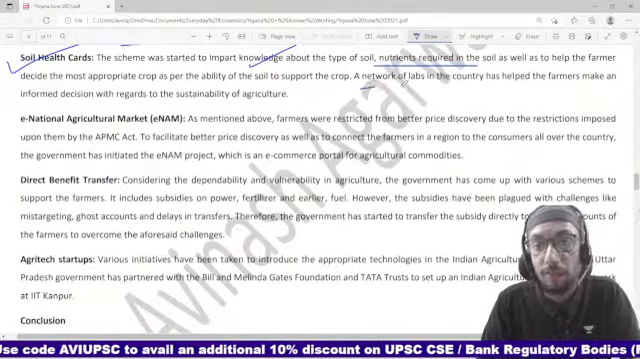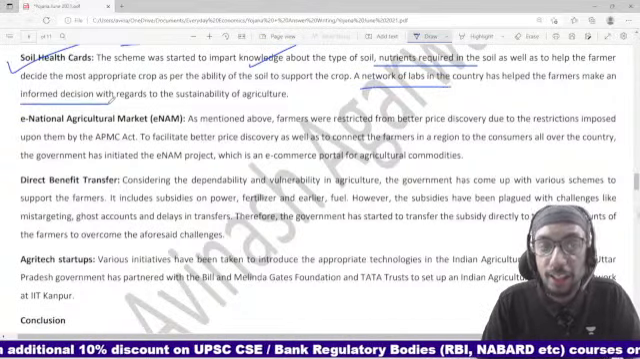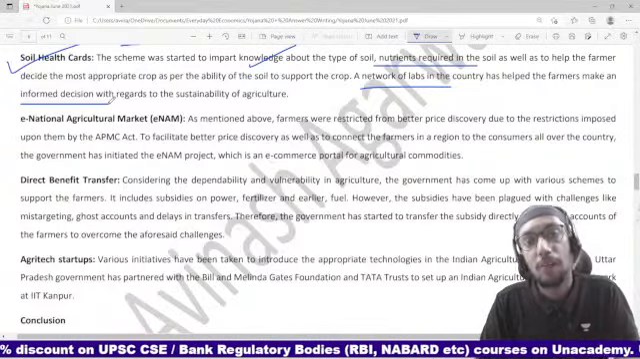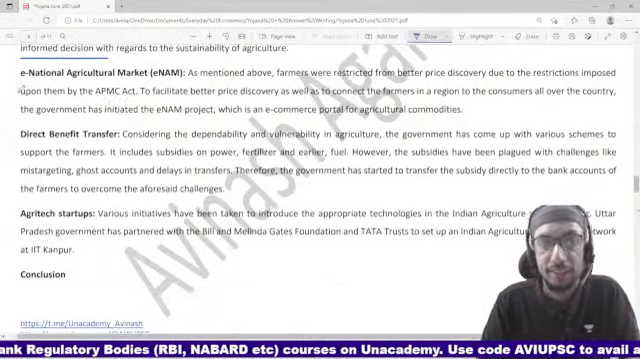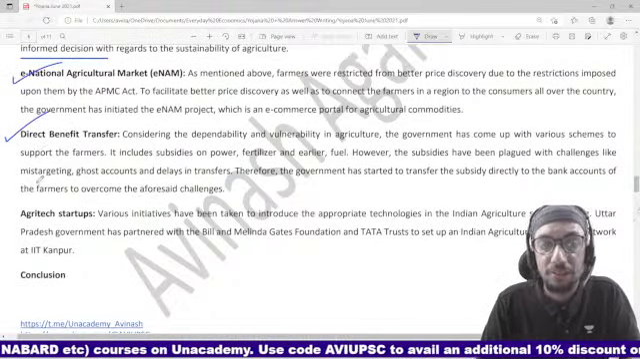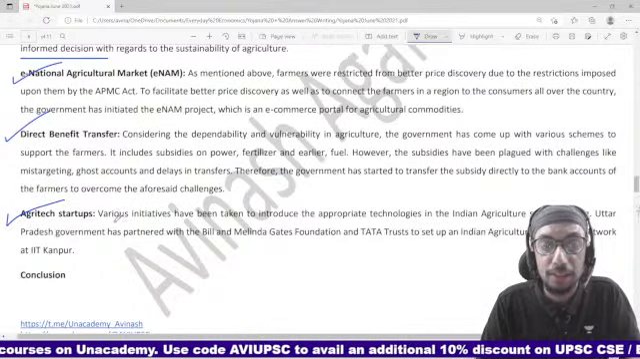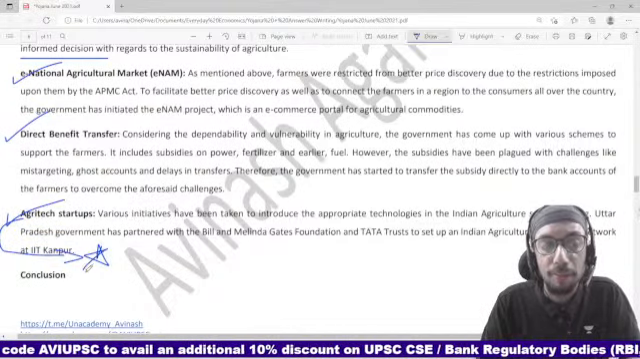So there is a network of labs in the country, right? And they are involved in taking informed decisions so far as agriculture in India is concerned, so far as soil health in India is concerned. Then there is eNAM, right? There is direct benefit transfer. There are agri-tech startups. And this is a very important point, right?